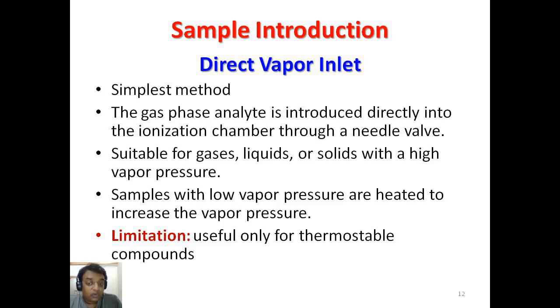Samples with low vapor pressures are heated to increase the vapor pressure. I already told you it is conversion from solid to vapor form, which is nothing but the sublimation phase. But there is only one limitation of the direct vapor inlet process: it is useful only for thermostable compounds. That means if your compound is thermolabile or heat sensitive, then this method cannot be used effectively.